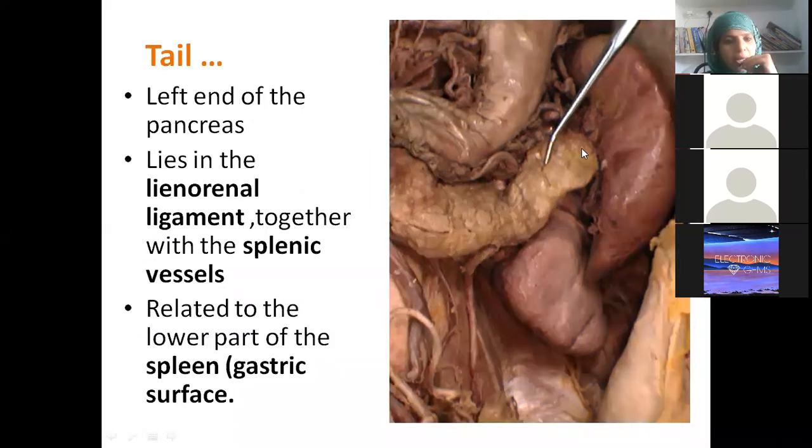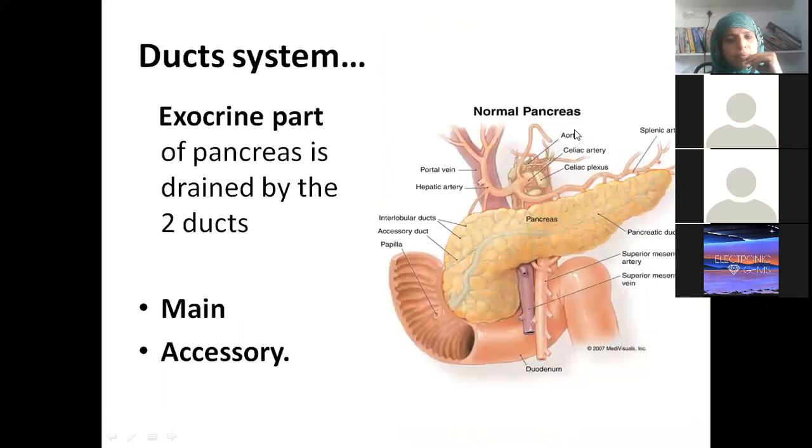Now see, this is the tail, beta, and here lies the lienorenal ligament together with the splenic vessels. They are related to the lower part of the spleen, that is the gastric surface. Because you have lifted the stomach, you are able to see the tail end. Of course, we have used a separate word, the pancreatic surface. Yesterday I told you, at the hilum, isn't it?